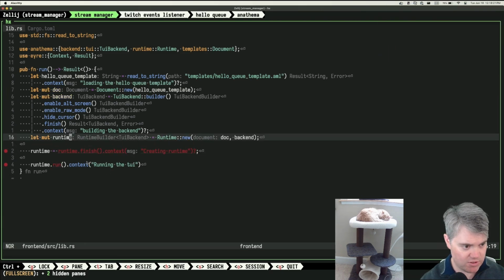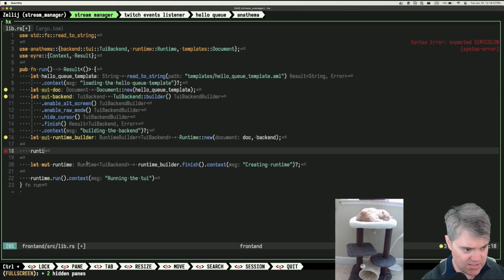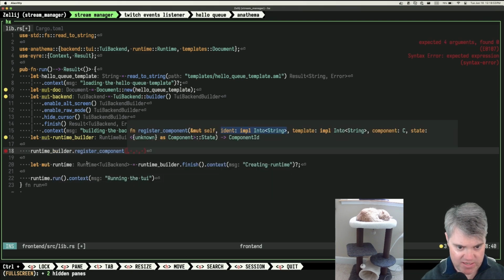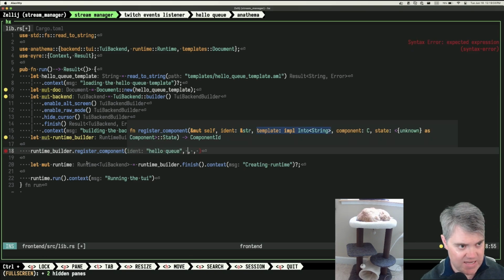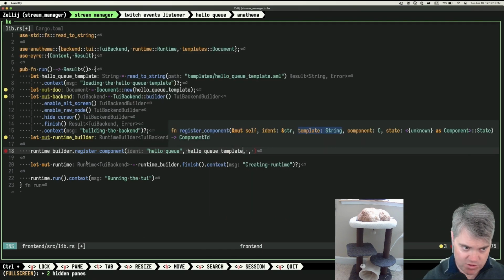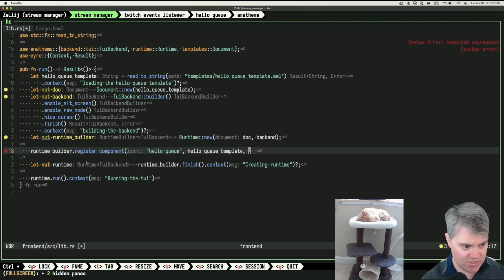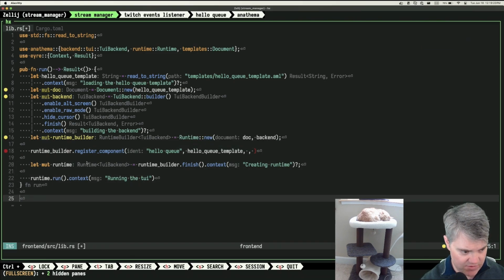Then we'll finish it over here. This is going to be a runtime builder. Or yeah, let's just call this runtime builder. Then you need to be mutable. Okay, so then I can do our runtime builder register component. And so here's where I get to do all the fun other stuff, right? So this would be our hello queue template, which I've already given ownership to the doc. So we'll probably have to clone that. The component. Okay, so this is back to, let's just create it down here. So we'll have a struct HelloQueue.